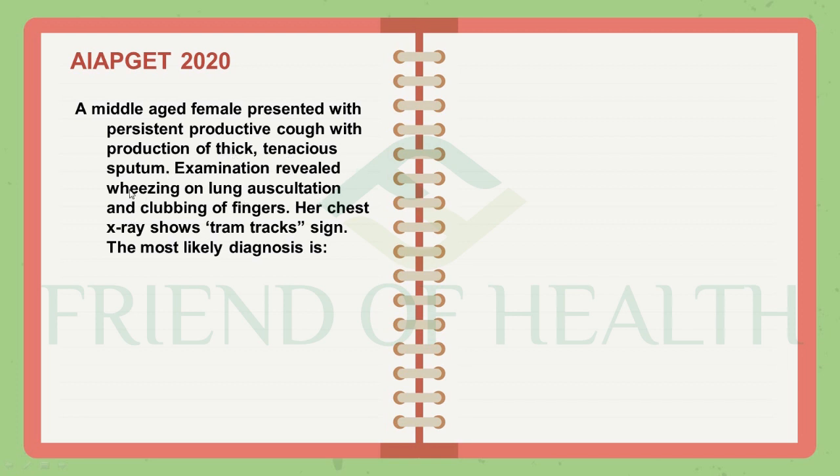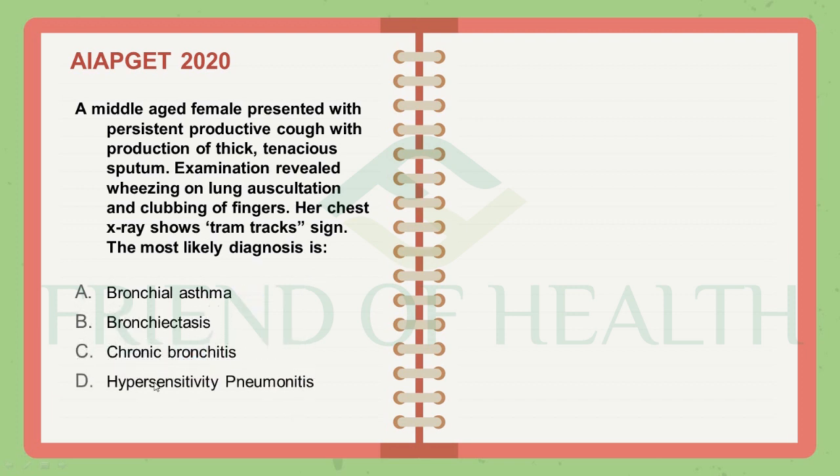And examination revealed wheezing on lung auscultation and clubbing of fingers. Then her chest X-ray shows tram tracks sign. Most people can answer by just seeing this, if you have gone through these signs like tram tracks sign. So X-ray shows tram tracks sign in case of bronchiectasis. No confusion, no chance of any confusion, because this is a very commonly asked question. Tram tracks sign, bronchiectasis. Answer is bronchiectasis. So that's all about these 10 questions.